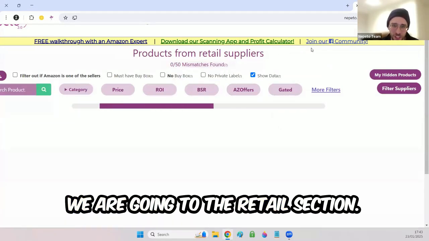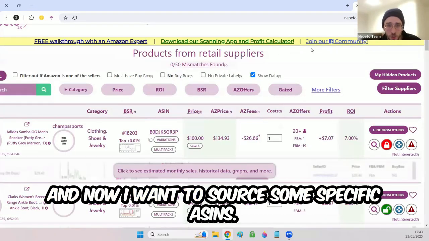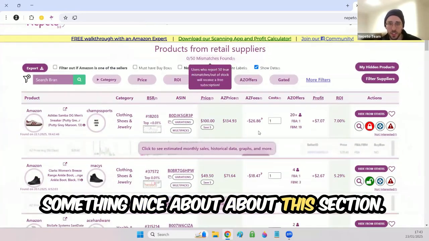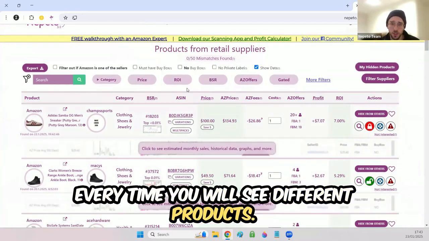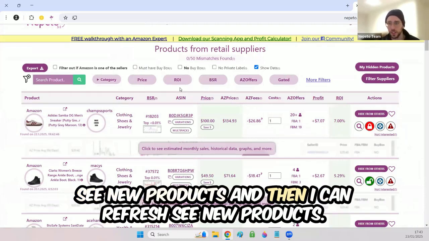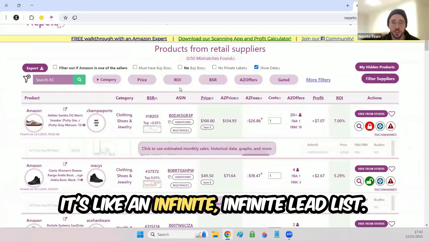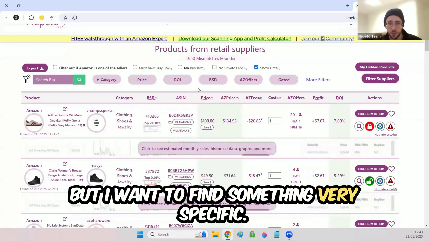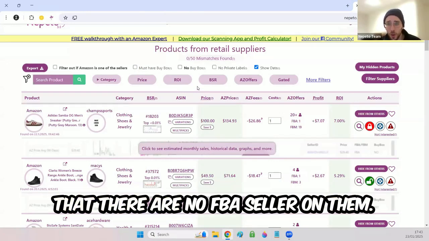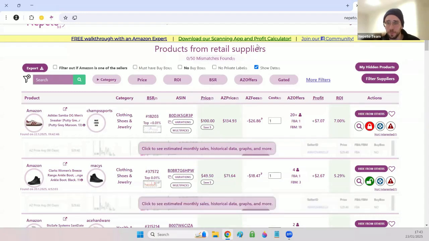We are going to the retail section, and now I want to source some specific ASINs. Something nice about this section, every time you will see different products. I can just set a different ROI, and then I will see new products, and then I can refresh, see new products. It's like an infinite lead list, but I want to find something very specific. The thing that I want to find is leads that have no FBA seller on them.